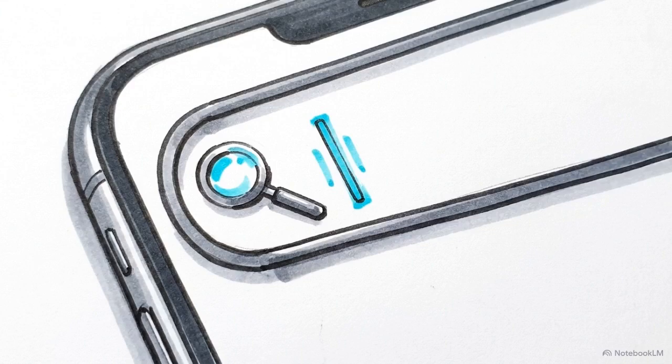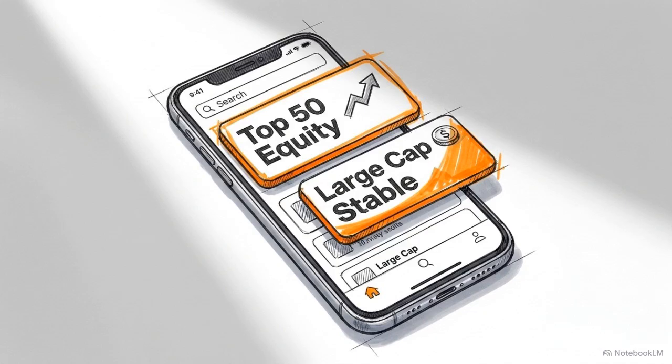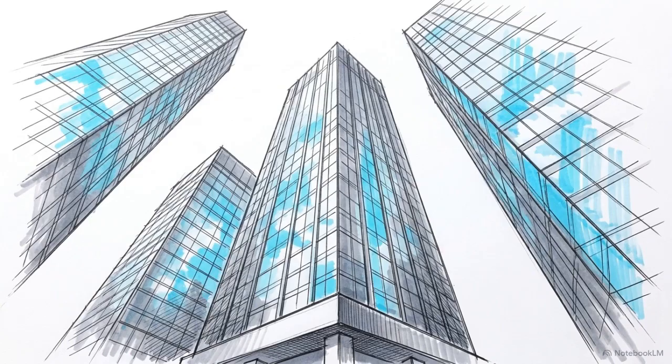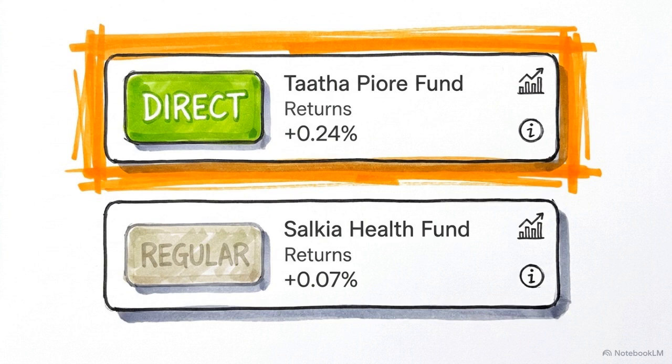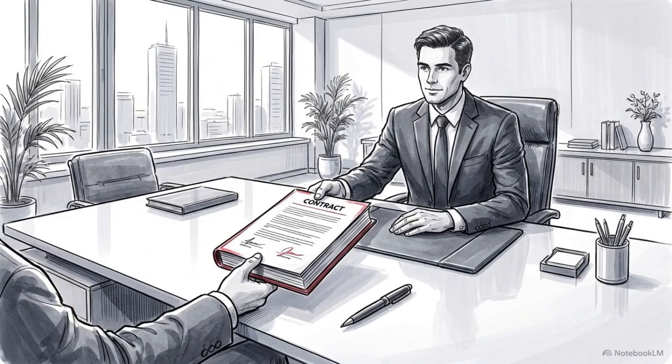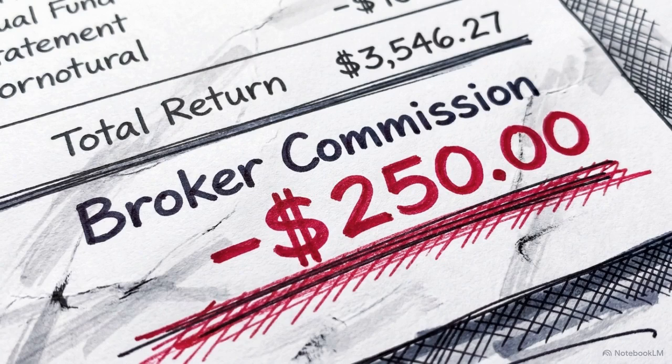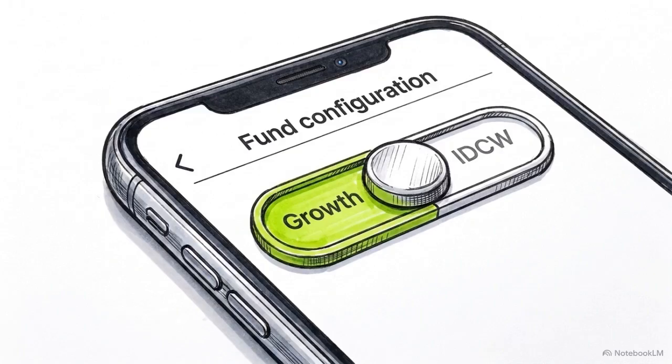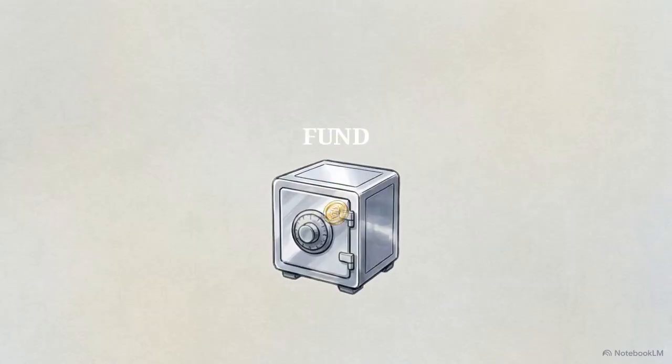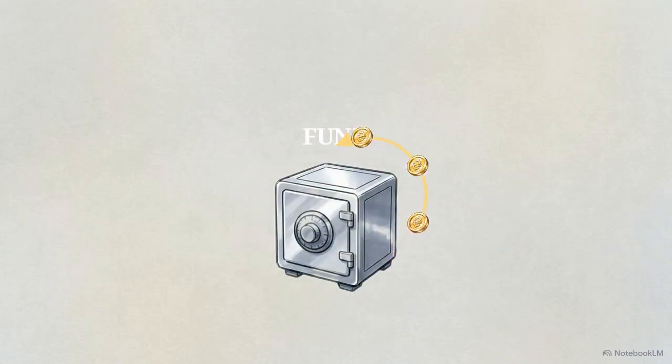Next, use the platform's search bar. As a beginner, look for a high-stability index fund or a blue-chip fund. These track established, large-scale companies. When selecting your fund, you must verify that the title includes the word direct. Funds labeled regular pay hidden commission fees to brokers. Over a 20-year compounding timeline, those small percentage fees will drain thousands of rupees from your final returns. You also need to confirm the fund is set to the growth option, rather than IDCW or dividend payout. Growth ensures every rupee of profit stays inside the fund to be aggressively reinvested.